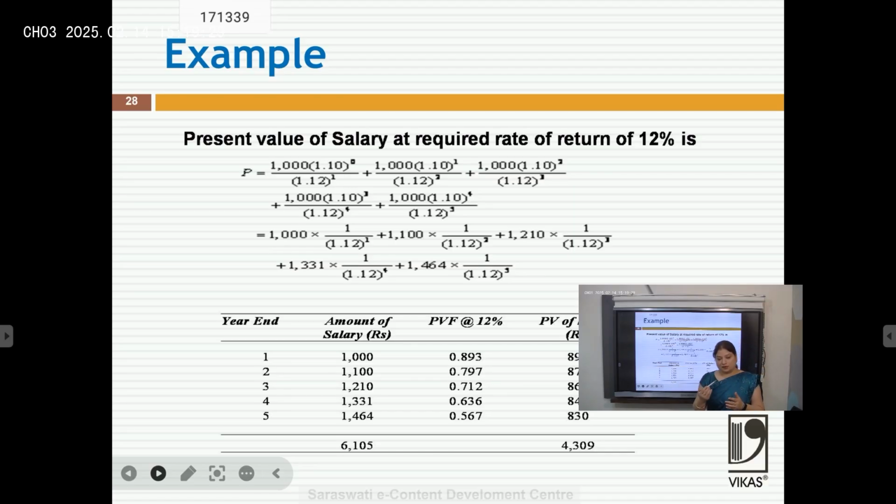If your growth rate is less than the inflation rate, it means the value of money is not equivalent. In reality we are saying that he is getting 6105, but in reality he is getting 4309 rupees, not even 5000 rupees. So this helps us take a decision whether we should go for the investment or not, depending on whether it is equal to the growth.